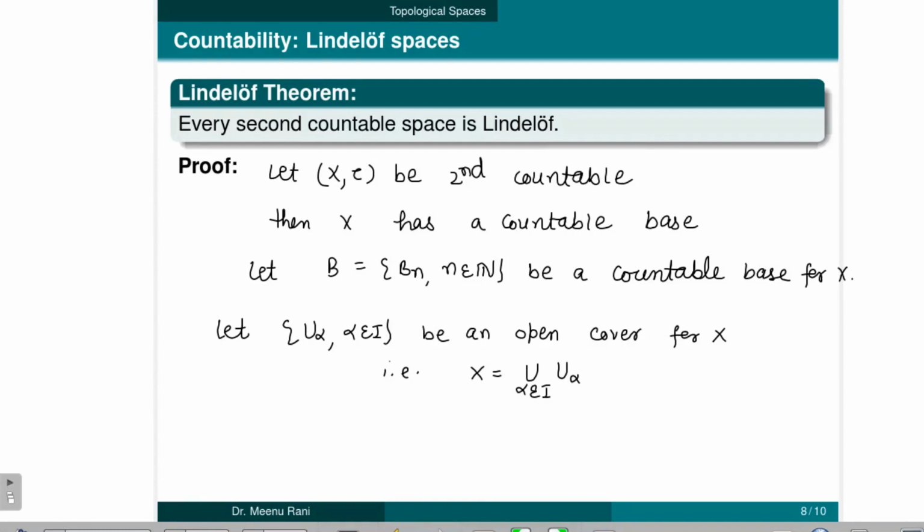So this union covers X. Now let an element x belongs to X, which implies that x belongs to this union also, which implies that x belongs to some U alpha for some alpha belongs to I.